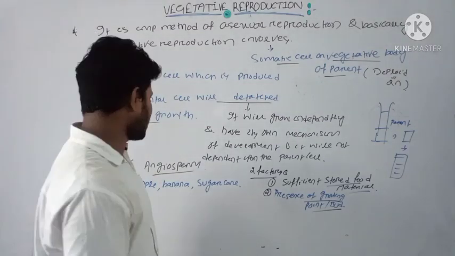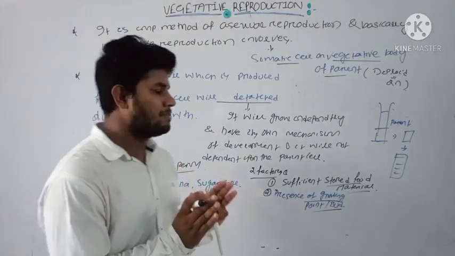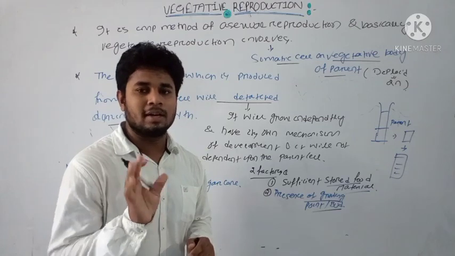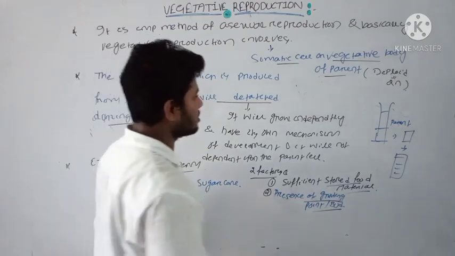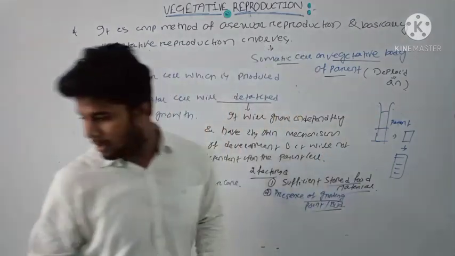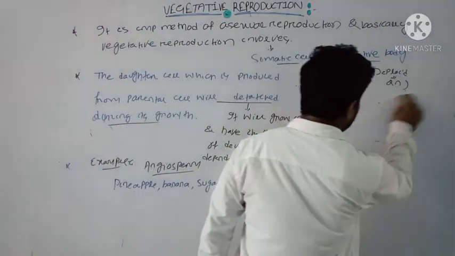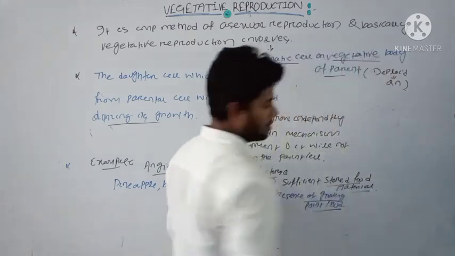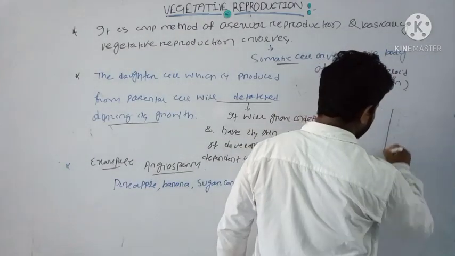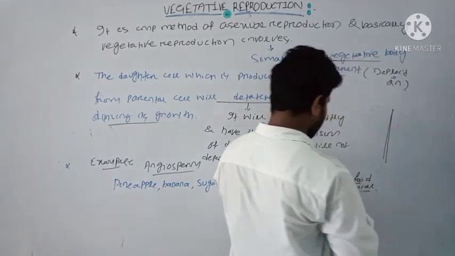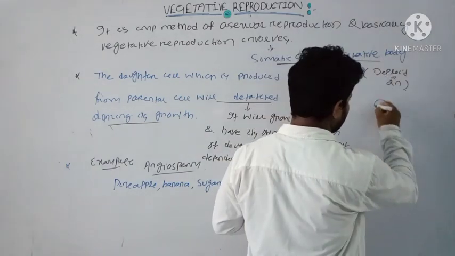If you draw the structure for most vegetative reproduction, you should know the structure of the bud. Suppose this is a plant. I will draw a plant here, then you can see how the bud structure is and what the growing point is. Suppose this is a plant, and these are some leaves.